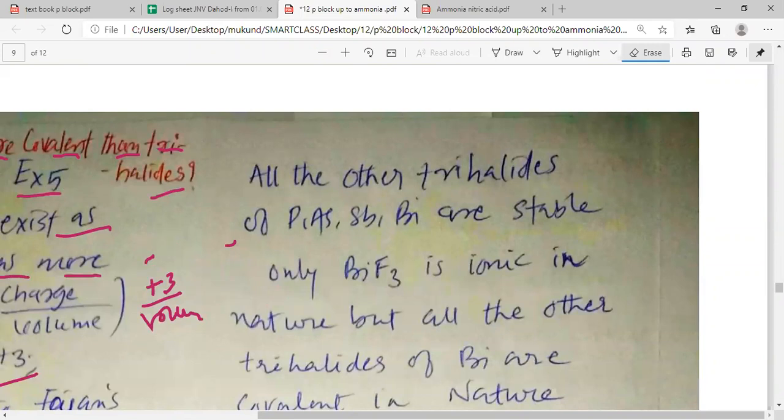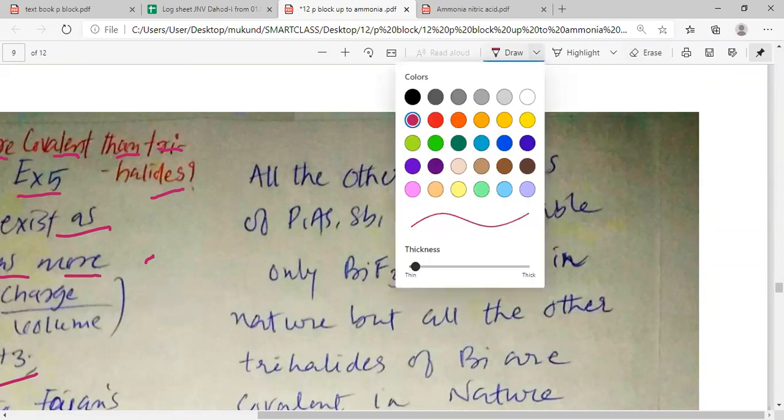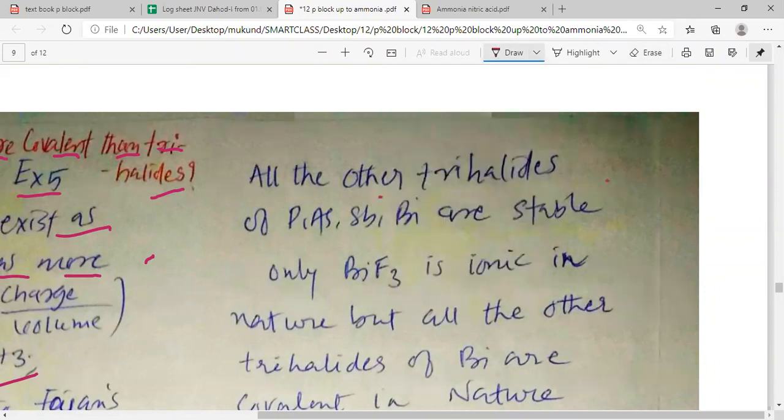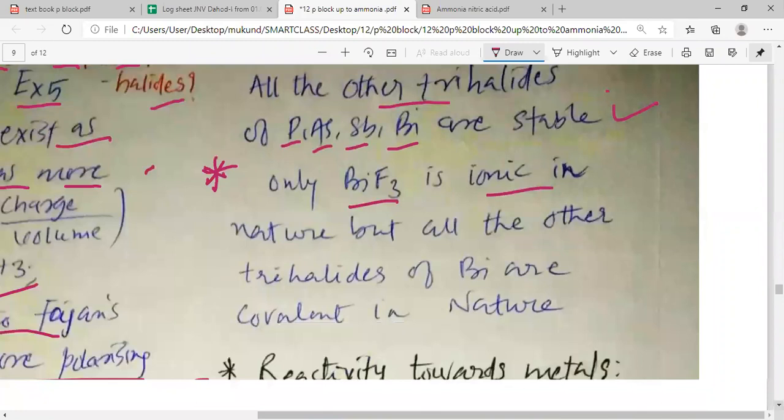So all the other elements other than nitrogen form the trihalides, my dear students. All the other trihalides of phosphorus, arsenic, antimony, and bismuth are stable. Now this is a very important point, that only BiF3 is ionic in nature.